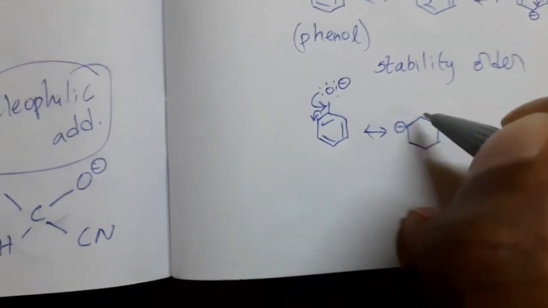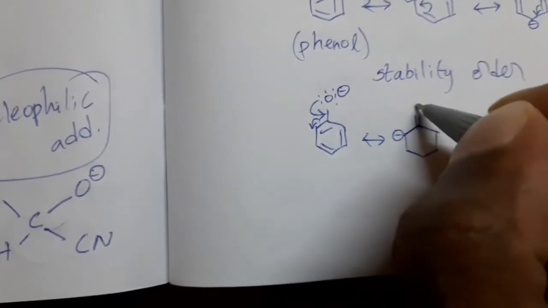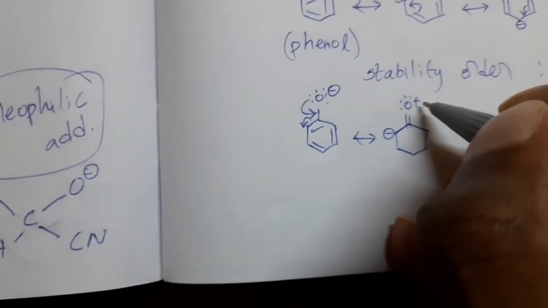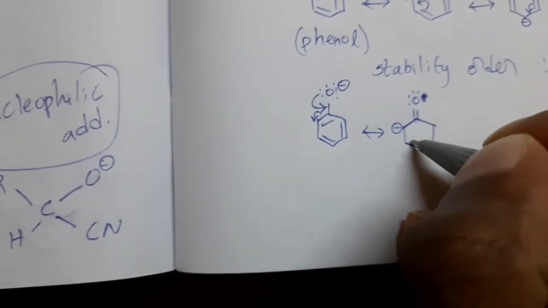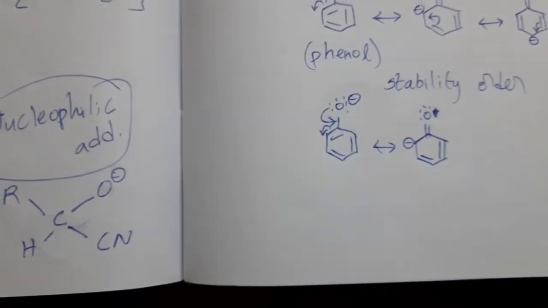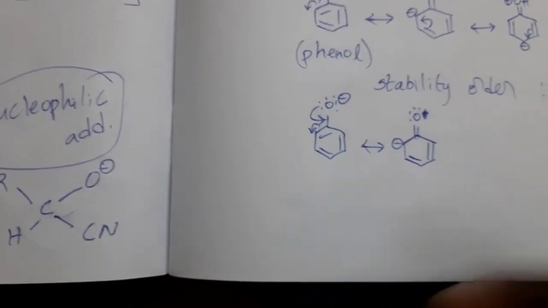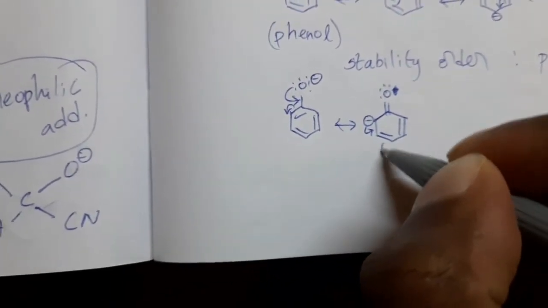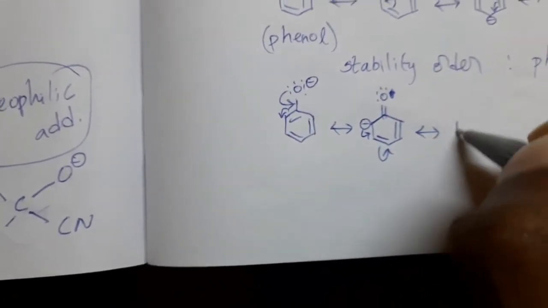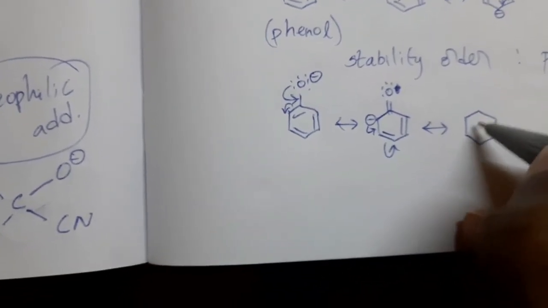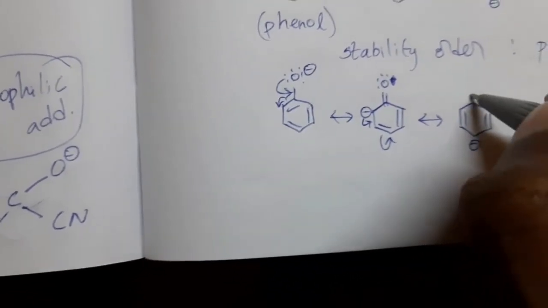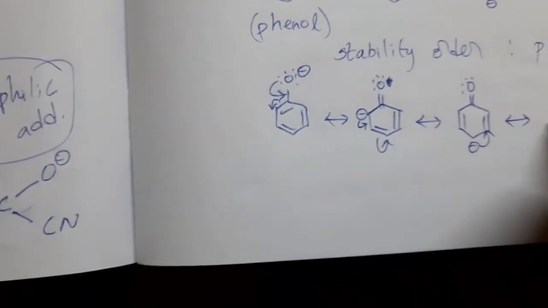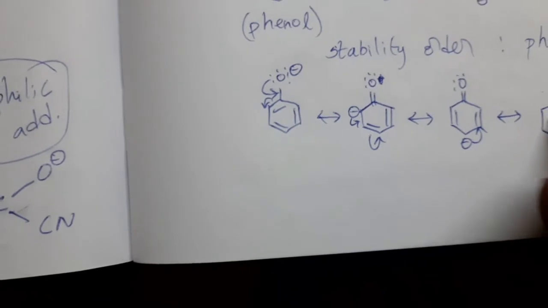Here also we can get a double bond. Now this pi negative charge shifted here, then we can get 5 resonance structures. Again here, this is the 4th resonance structure.